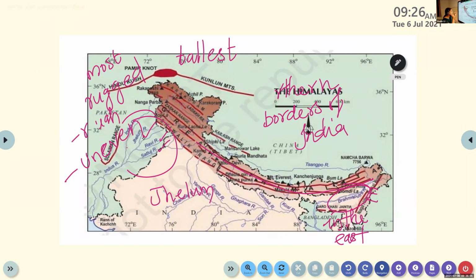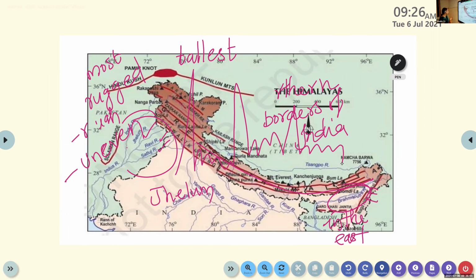At the same time, it is the most rugged mountain. Rugged means the surface is very hard and very rough, and that is uneven. We can see steep edges, like this.